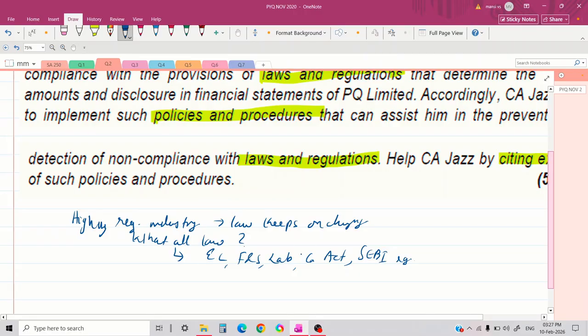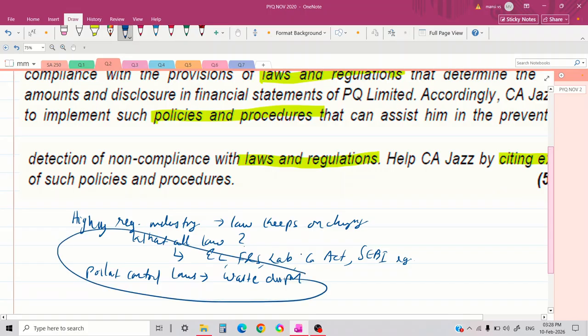For example, if pollution control laws require certain waste disposal method, then the production process must also include this method. That means law should not only remain on paper, it must be built into operations of the company.